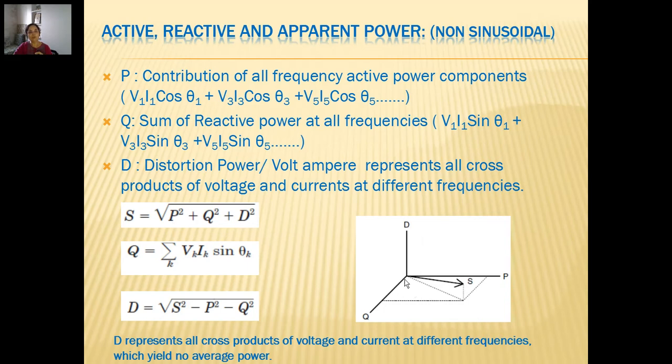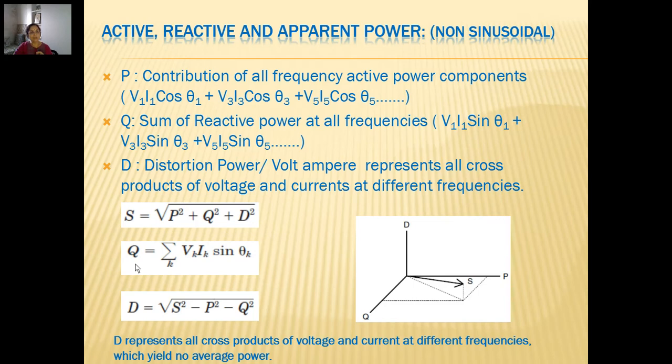D also is showing a third axis, which is having 90 degrees displacement with P as well as Q. So when we write S now, it could be written as having three components: active power, reactive power and distortion power. So this is a new concept for explaining what is happening in non-sinusoidal conditions. This new term has been coined, which is called distortion power.